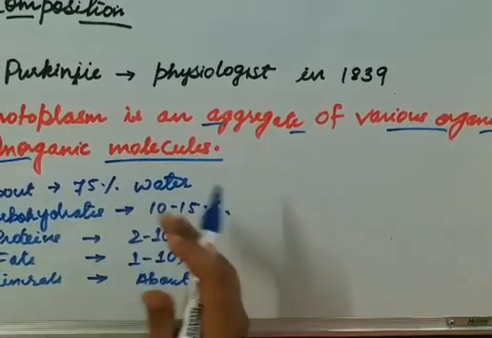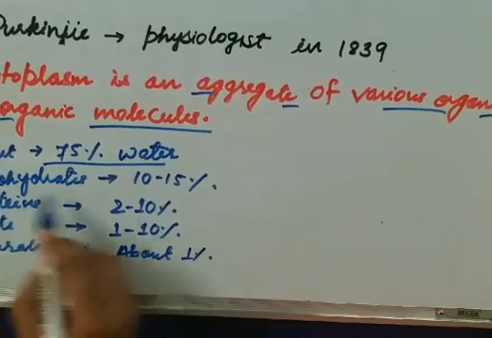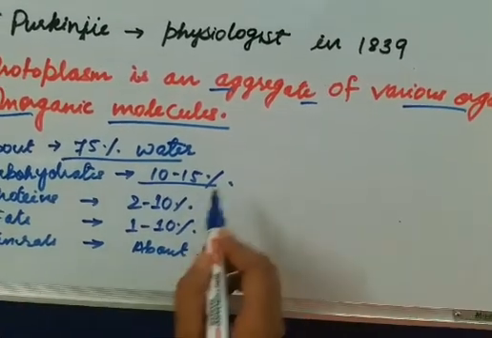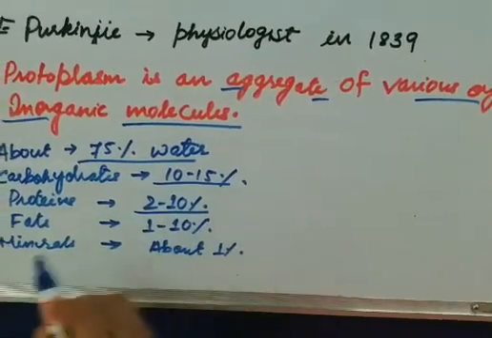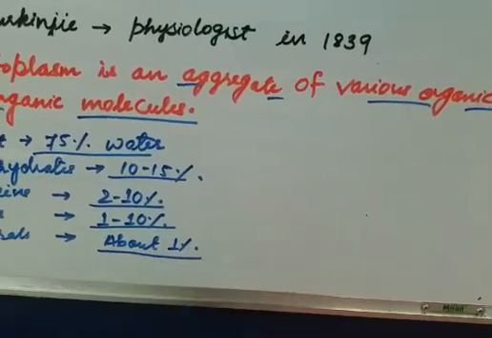So protoplasm is an aggregate of various organic as well as inorganic molecules. The maximum of it is composed of water, that is 75%, carbohydrate content is 10 to 15%, protein is 2 to 10%, fat is 1 to 10%, and minerals are about 1%.